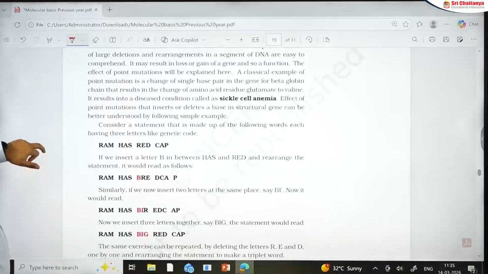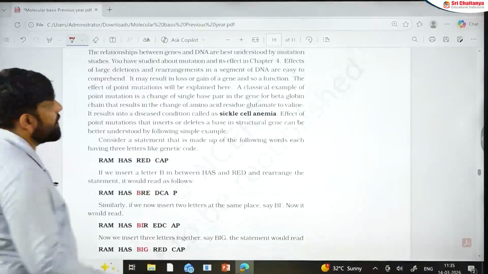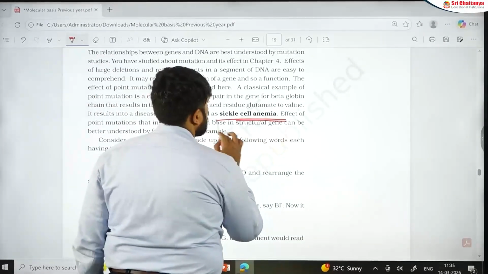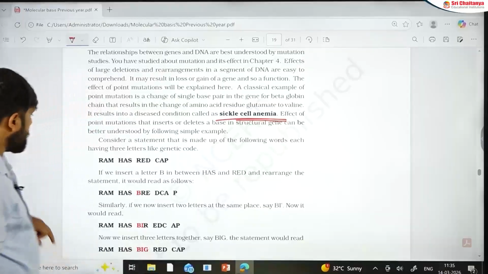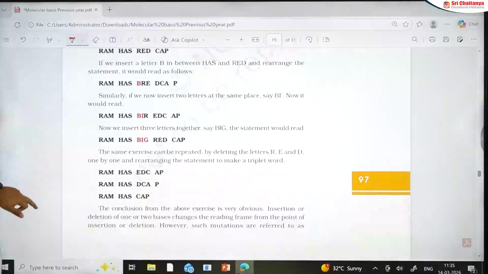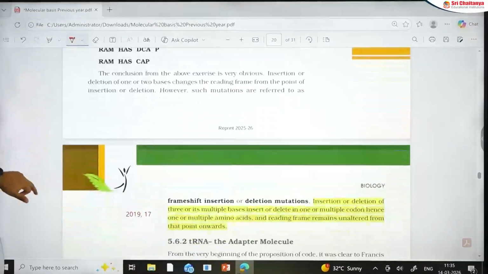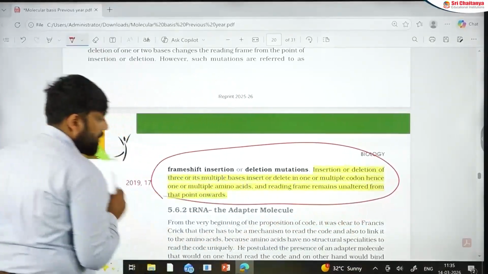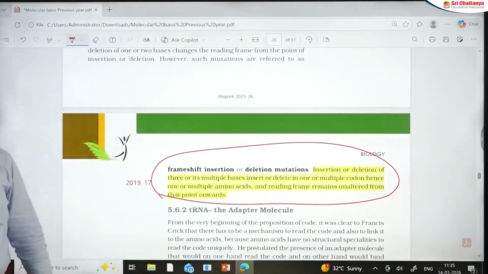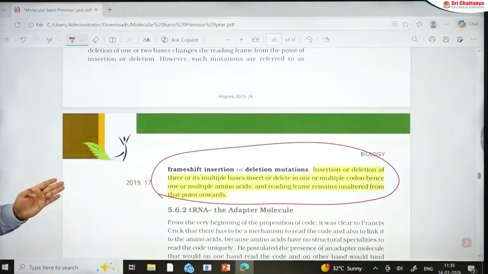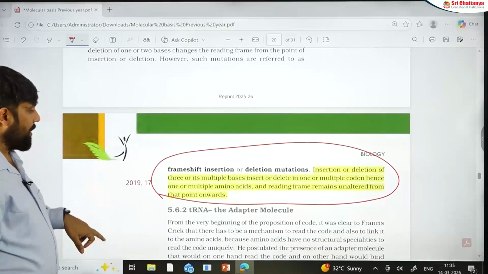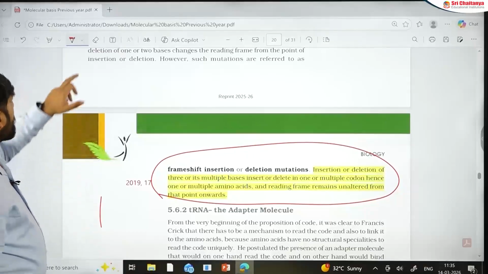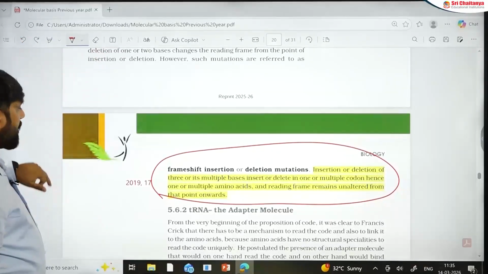Mutations, frame shift mutation are mentioned. Here sickle cell anemia is mentioned, which is a kind of transversion. It is a kind of point mutation. Though the important part of the questions that have been made are about the frame shift mutation. In the frame shift mutation or deletion mutation, what is happening, how the frames are affecting things, there are certain numericals around it. We will discuss those numericals towards the end also, but never forget to mark this line, important parts.